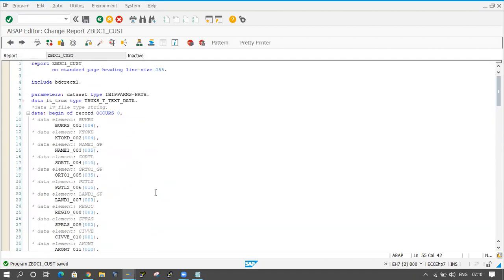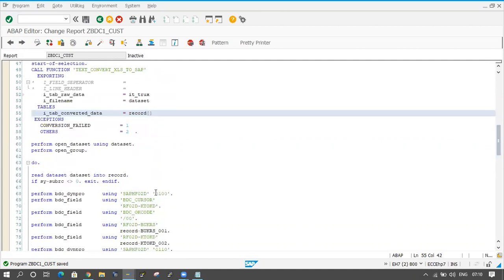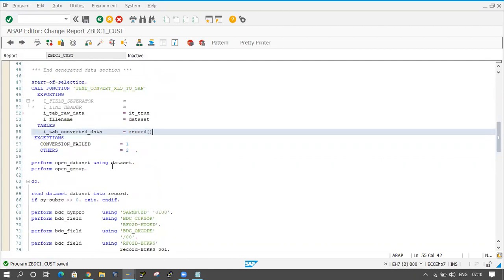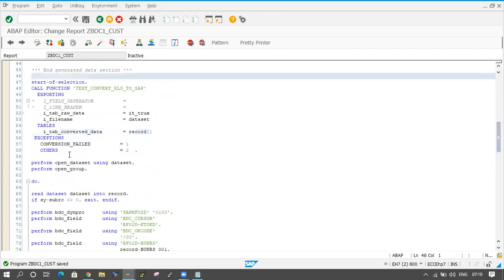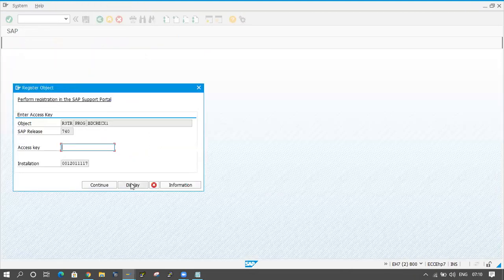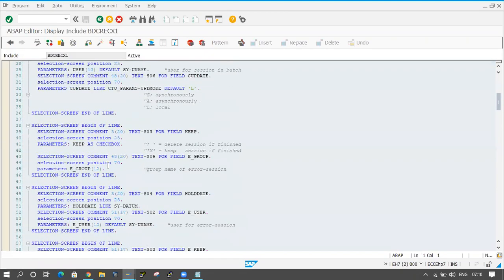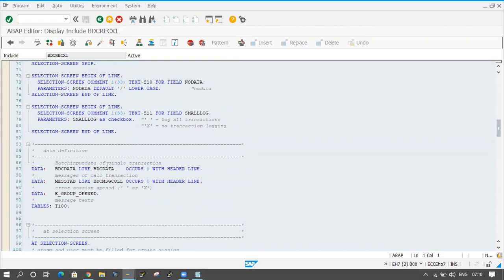Before that, we have to do some more things. Here in the start of selection, you can see something like open data set is coming here, right? One more thing: first of all, an include is coming here. Just double click on that one and click on the display button. Here a BDC data declaration is there. I will copy that one.